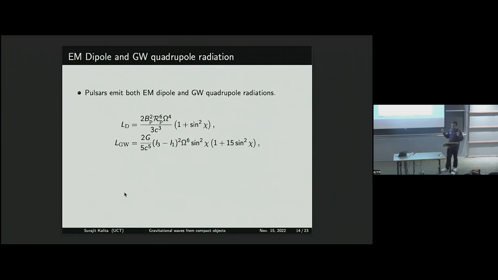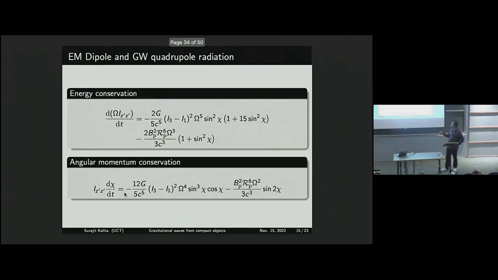And because this is a pulsar, it can emit gravitational radiation, but it can also emit dipole radiation, electromagnetic dipole radiation, that we generally see in radio for neutron star pulsars. So effectively, you need the dipole luminosity as well as the gravitational wave luminosity. An important factor is the omega power 4 here. Basically, dipole luminosity goes as omega power 4, whereas gravitational wave luminosity goes as omega power 6. So the total energy emitted per unit time, which is the luminosity, has to be contributed from both of these. Once you substitute all these things, you can get the energy conservation and the angular momentum conservation equations.